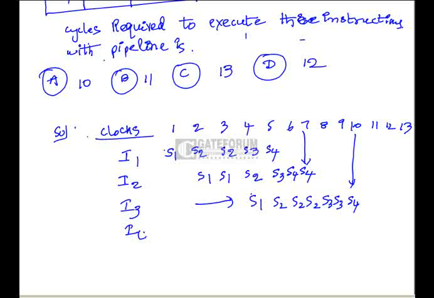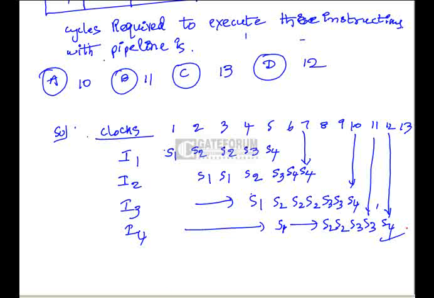Again I4 requires 1 cycle for S1. We have to start at the 5th cycle because S1 up to here will be a stall. Now S2 requires 2 cycles, here also it will stall, S2 and S2, and S3 requires 2 cycles, S4 requires 1 cycle. So exactly at the 12th clock cycle it has finished. So the total number of clock cycles required is 12. So option D is the correct option here.